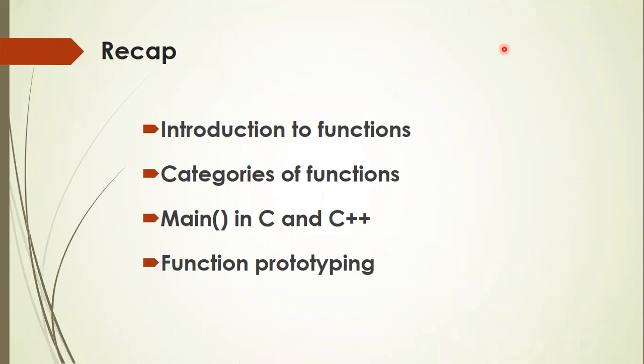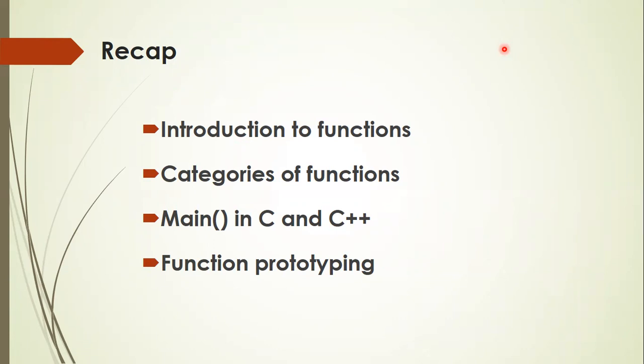We also discussed some of the differences between main functions in C and C++, because in C, the main function we generally write just as simply as main, just open the parenthesis, close it, then we write the function body. But in C++, main function is supposed to return a value of int type, then we write it as int main, then argument. We also learned a new concept called function prototyping.